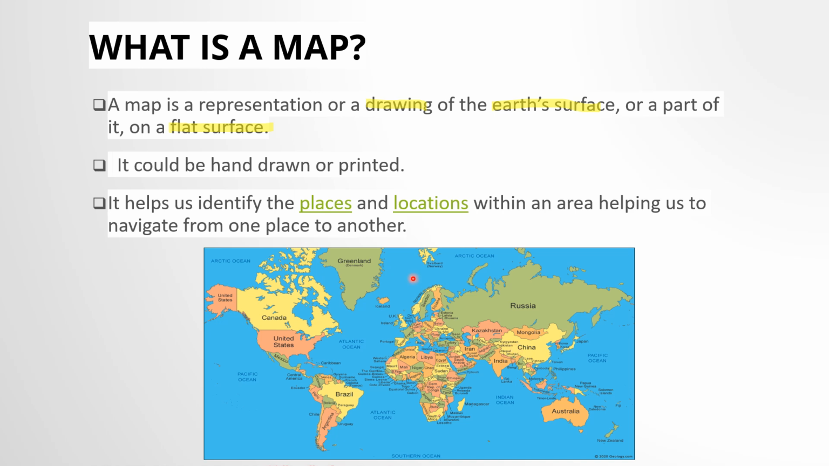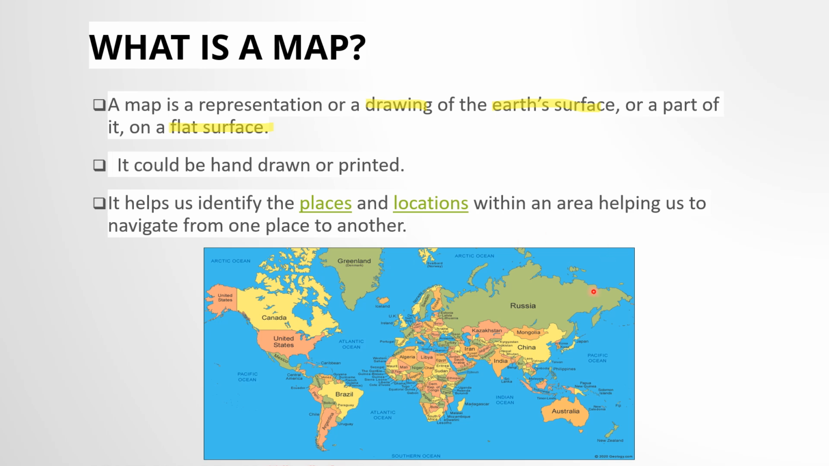ठीक है? And locations within an area. If we want to locate, here it is not given. Basically, it is given in a map, rivers, lakes, all are given in a map. Here in this picture, this map, it is not given. But if we want, we can locate areas in the map as well, which helps us to navigate from one place to another. Okay, so it helps us to move from one place to another as well.